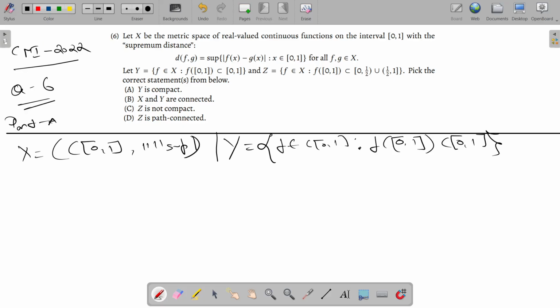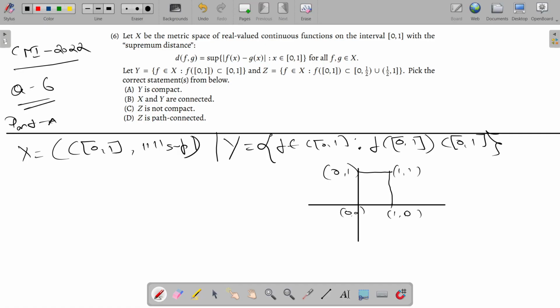Okay, so let me try to draw this. Suppose we have this. Let's say this point is (0,0). This point is (1,0), this is (1,1), and this is (0,1).